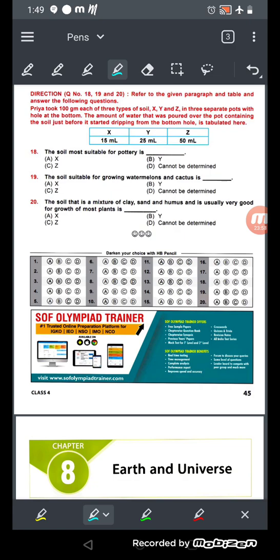The amount of water that was poured in the pot containing the soil just before it started dripping from the bottom hole is tabulated here. So she took three pots with a small hole at the bottom, and soil in each. 15 milliliter in one, 25 milliliter in one, 50 milliliter in one. Okay, now see here: the soil most suitable for pottery is, which one is the most suitable for pottery? X, Y, Z and cannot be determined.